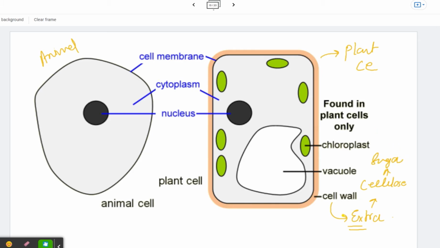Yes, it's a sugar. But fungi also have a cell wall, but their cell wall is not made up of cellulose. Their cell wall is made up of a special material named chitin. Okay? Yes, chitin, if I'm not wrong. Let me see. Yes, chitin, but I think I'm spelling it wrong. The spelling is wrong. Okay, chitin. Now it's clear. Yes, so it is chitin. That's why they could not be placed in the category of plants.